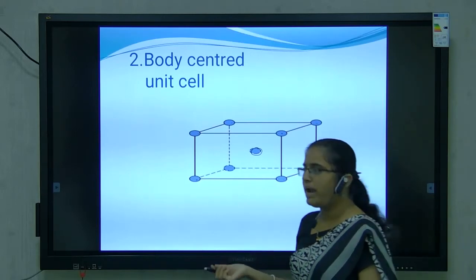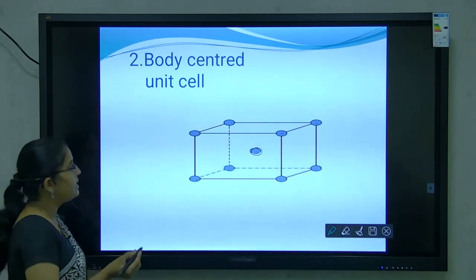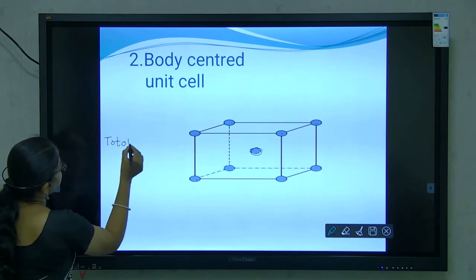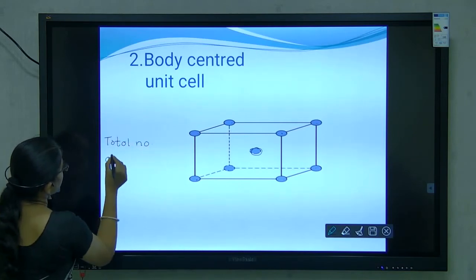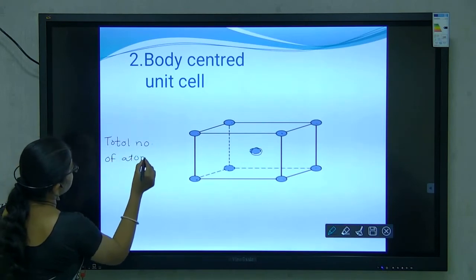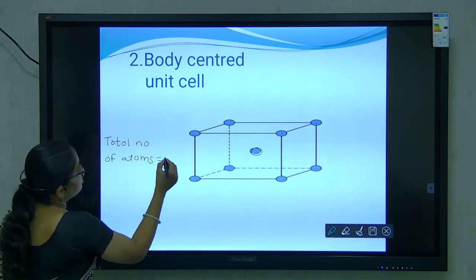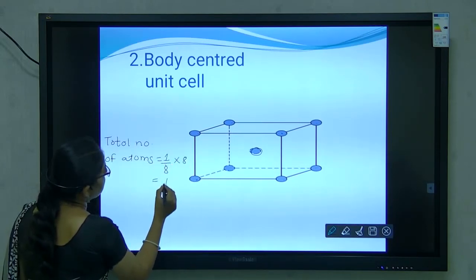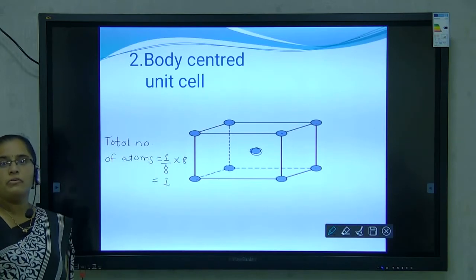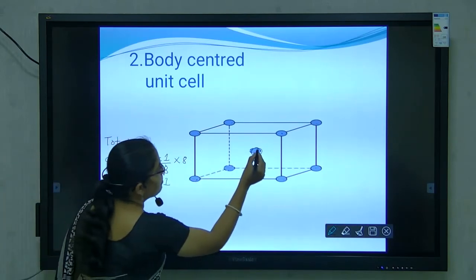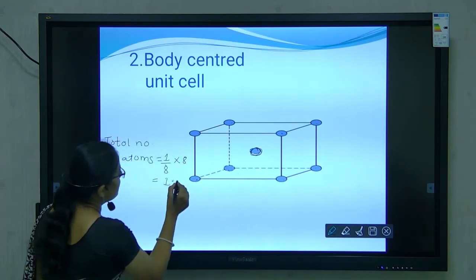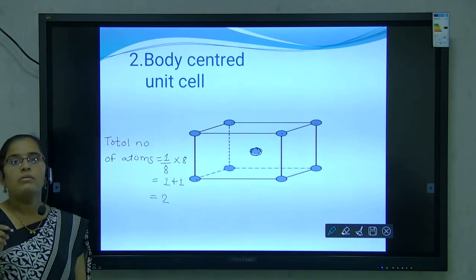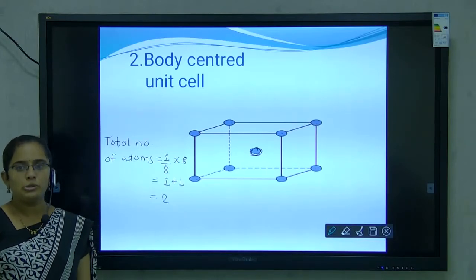Hence, the total number of atoms present in the unit cell is equal to, each corner contributes 1 by 8 into 8 is equal to 1, meaning corners contribute 1 atom and 1 atom present at the center, hence plus 1. So the total number of atoms contributed by a body-centered unit cell is 2.